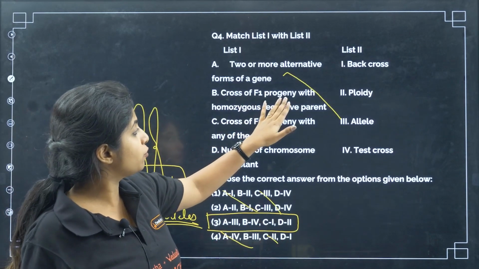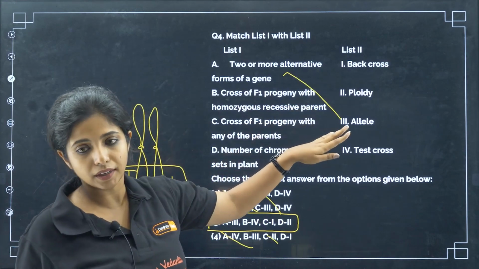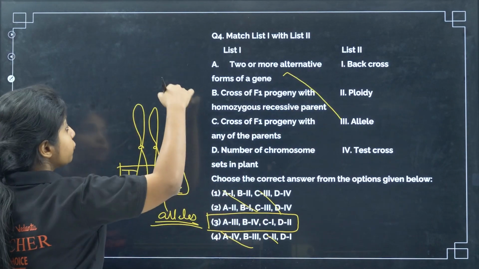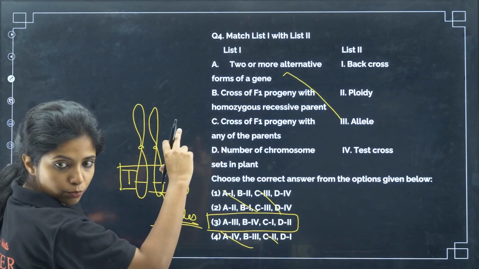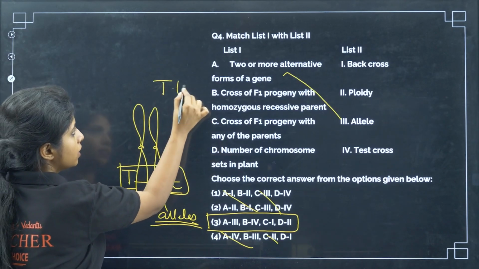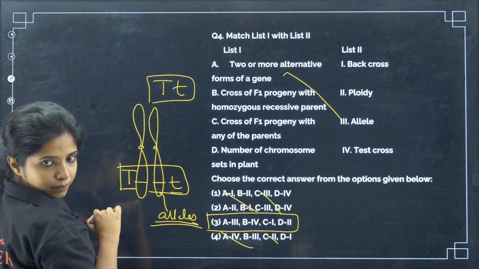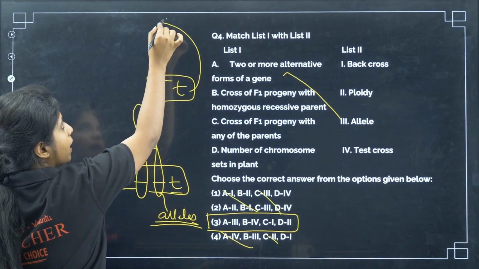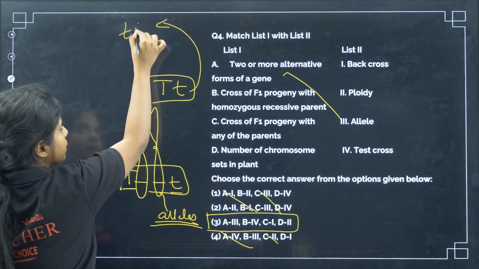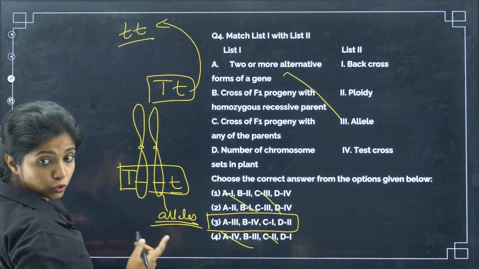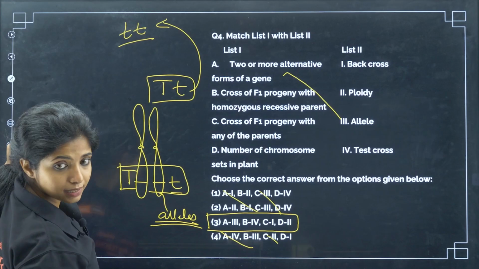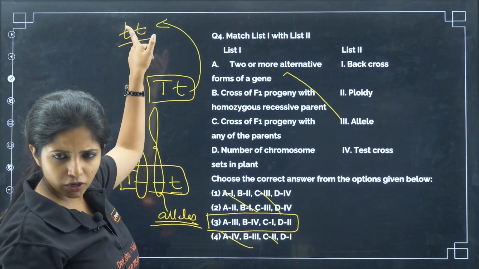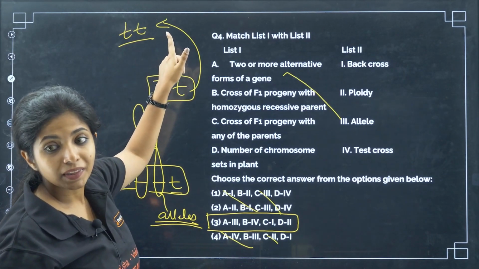Now, cross of F1 progeny with homozygous recessive parent. What are you going to do? You are crossing the F1 progeny, the first generation progeny, and now I'm going to cross it back with a homozygous recessive parent. It has to be recessive. So I'm going to cross it with this. This is known as what? Back cross? No. This is known as test cross.